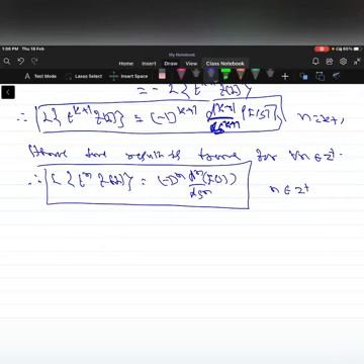So it's another important property of the Laplace transformation of t power n into f of t. That can be written as minus 1 to the power of n into nth derivative of the function F of s, where n belongs to Z.